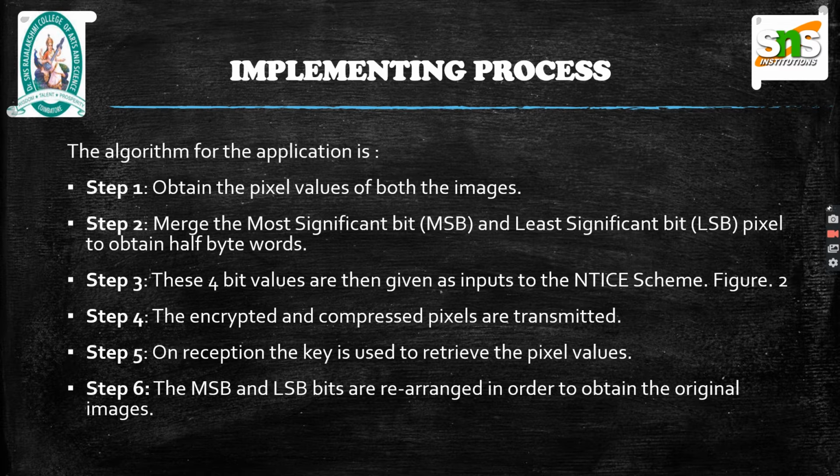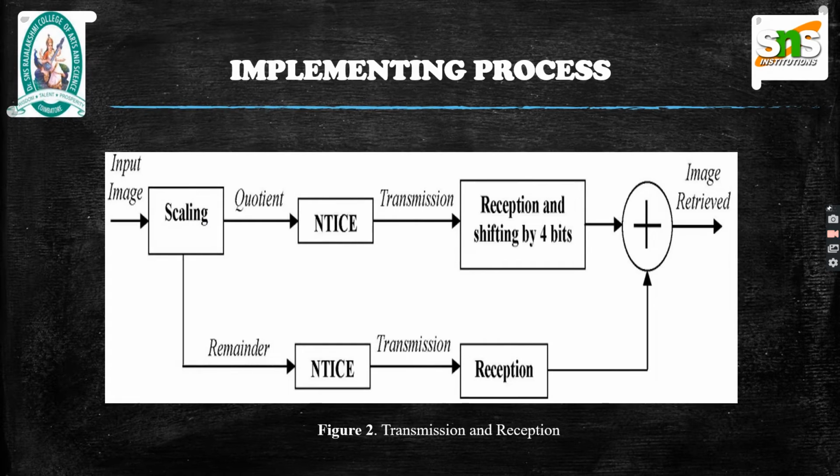The algorithm for the application is given in 6 steps. In this process, the secret image is first divided into two with the Chinese remainder theorem as quotient and the remainder. Later, both divided parts are separately processed by the NTICE algorithm and transmitted. Finally, in the reception part, the images are received separately and then the secret image is retrieved.